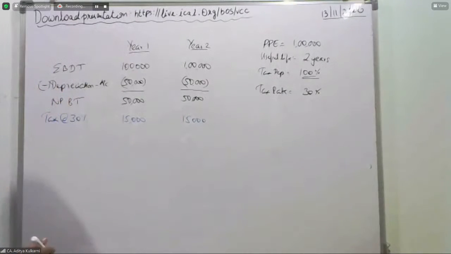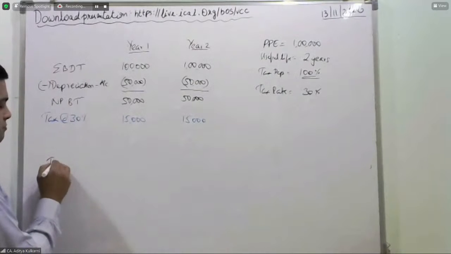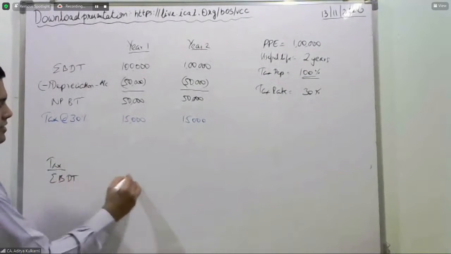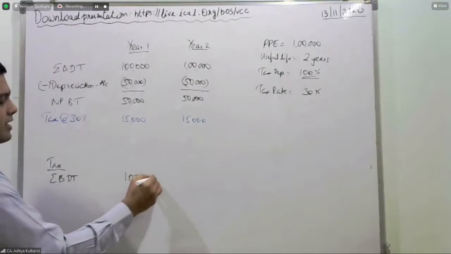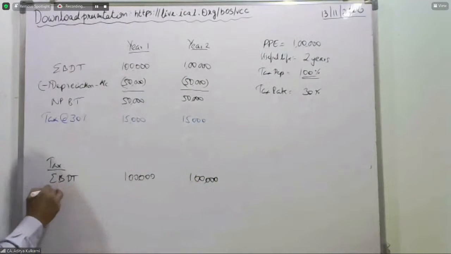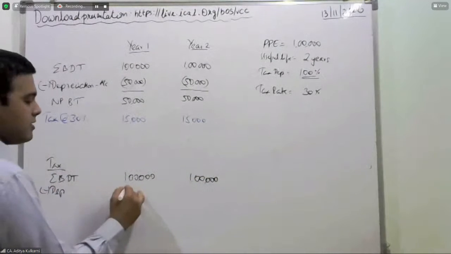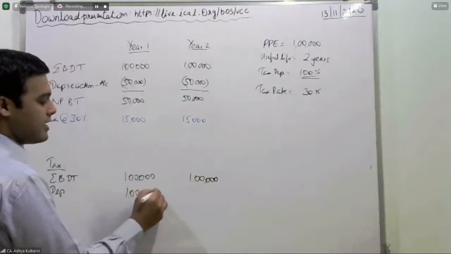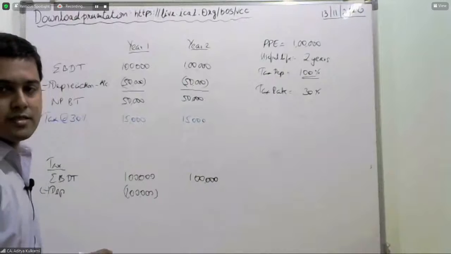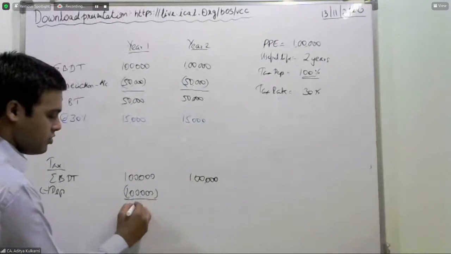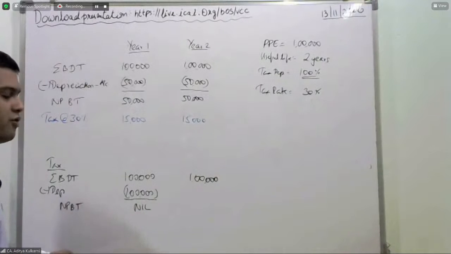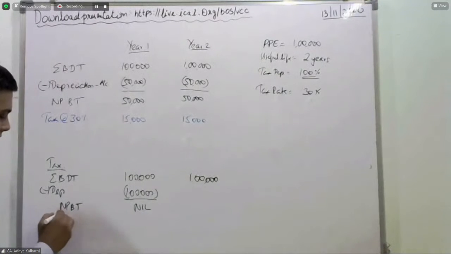So now for tax purposes, earnings before depreciation and tax, it is 1 lakh. Same, no other differences are there. Less depreciation. How much is your depreciation? 1 lakh rupees. Item is eligible for 100% depreciation. So therefore, your profit is 0 for the first year. Net profit before tax, 0.